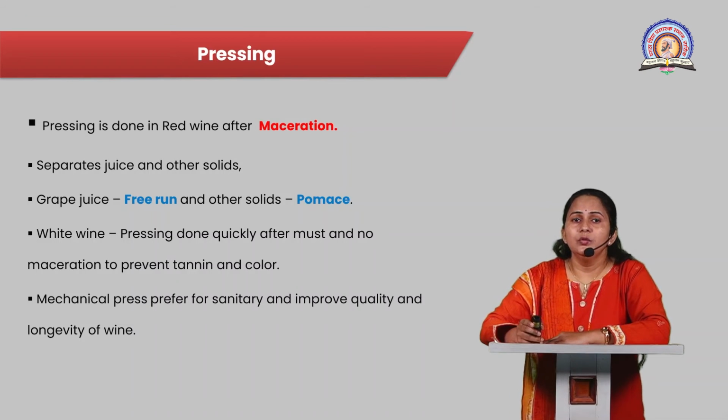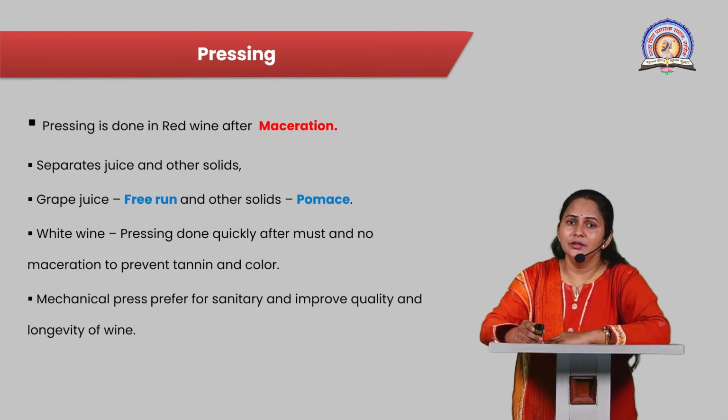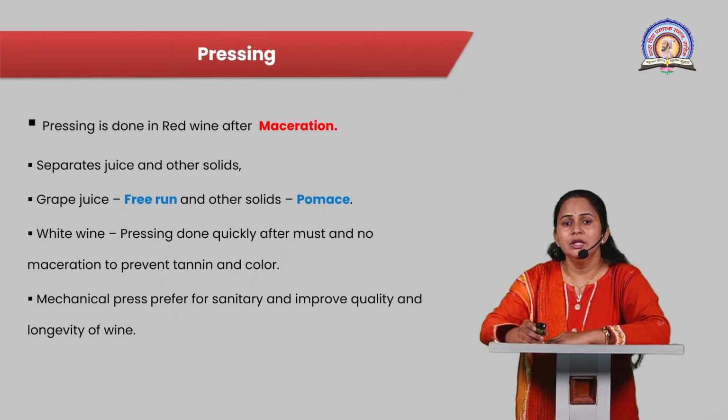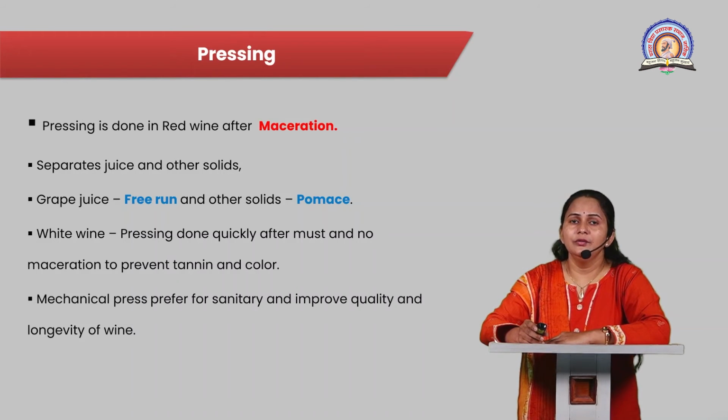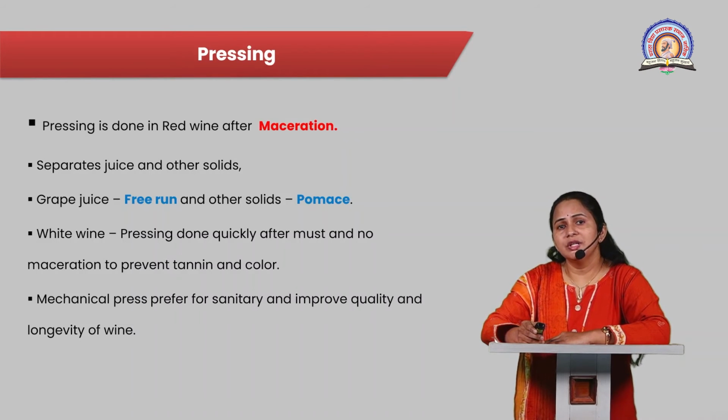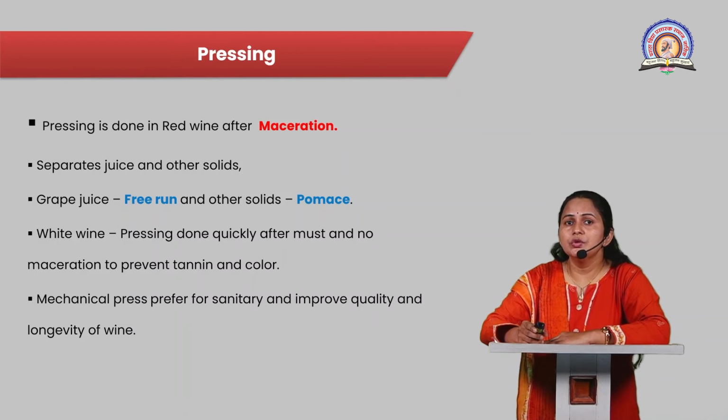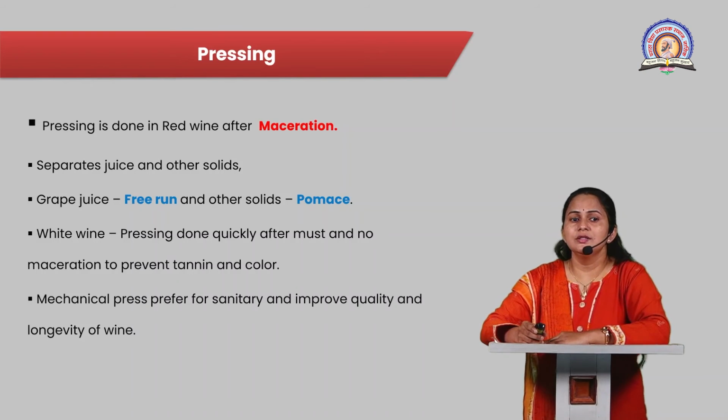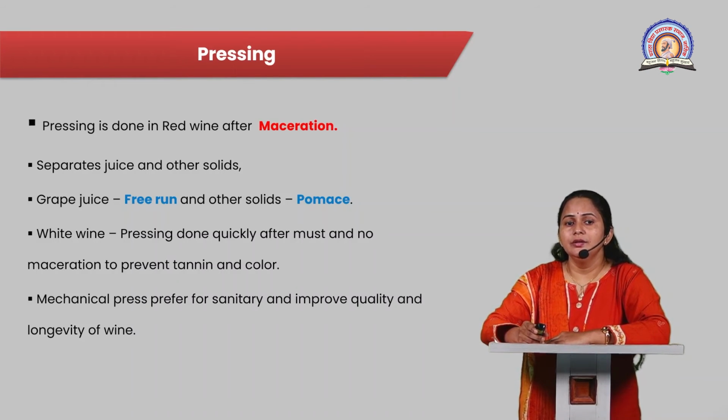Then, for white wine production, pressing is done quickly after the crushing of the grapes, which avoids the maceration period, which prevents the tannin and color from entering the wine. Mechanical presses are generally preferred by winemakers, which improves the quality of wine as well as longevity, and is also used for sanitary purposes.